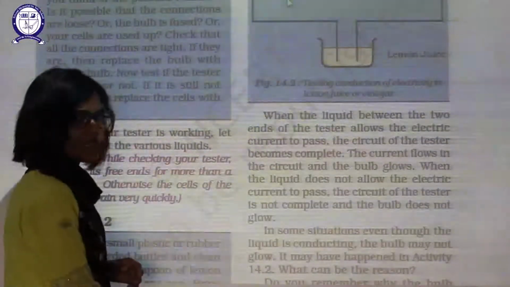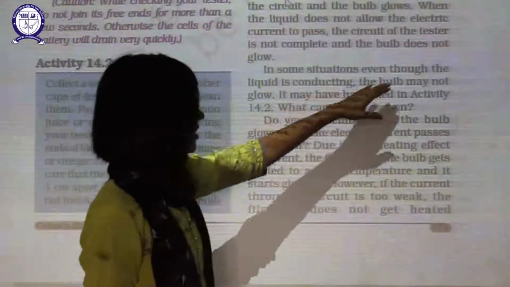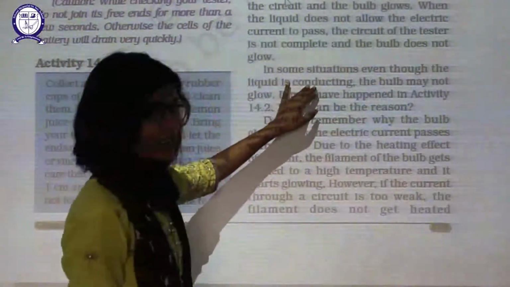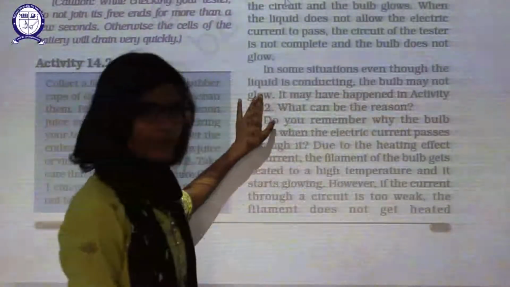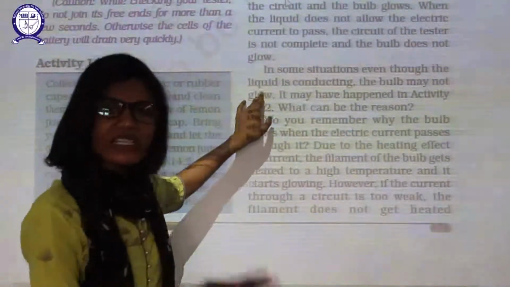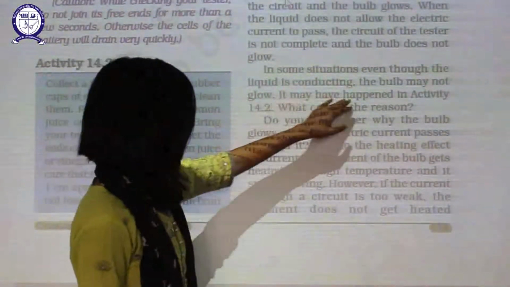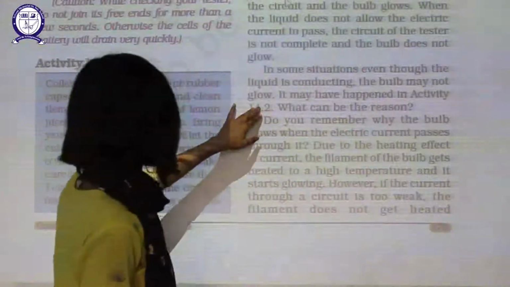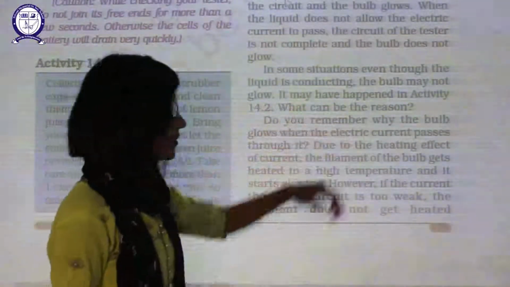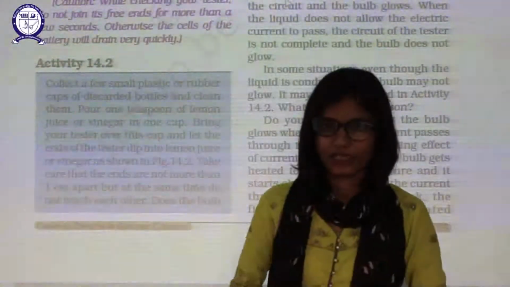Okay. In some situations, even though the liquid is conducting, the bulb may not glow. Again I am repeating, in some situations the liquid is conducting but still your bulb will not glow. Why? It may happen in activity 14.2 also. What can be the reason? You have to give a thought on this.